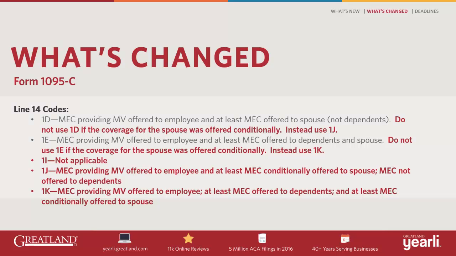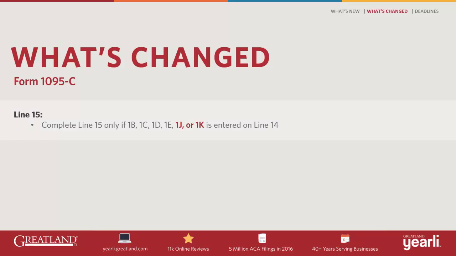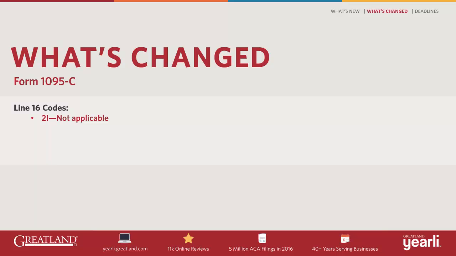Another change for tax year 2016 is that Code 1I is no longer applicable. Code 1I was for the qualifying offer transition relief for 2015. On Form 1095-C, an amount needs to be entered on line 15, which is the employee required contribution, if either Code 1J or 1K are entered on line 14, in addition to the other applicable codes that required an amount on line 15 last year, which were codes 1B, 1C, 1D, and 1E. Lastly, Code 2I is no longer applicable for line 16 on Form 1095-C. Code 2I was for the non-calendar year transition relief.